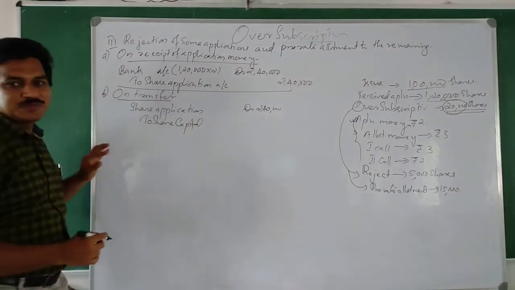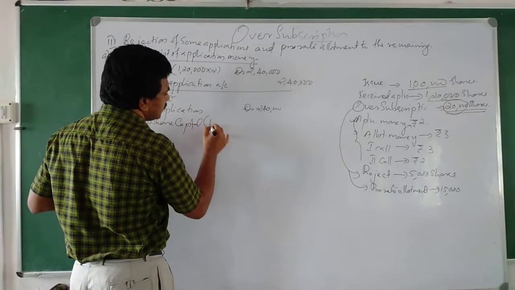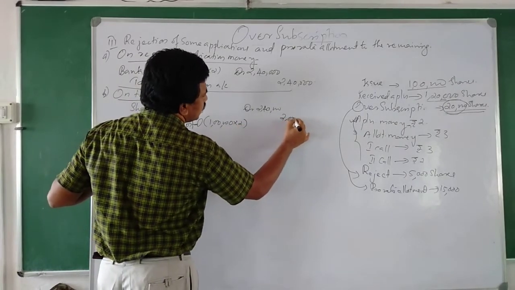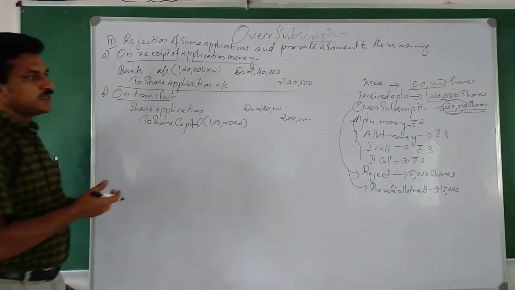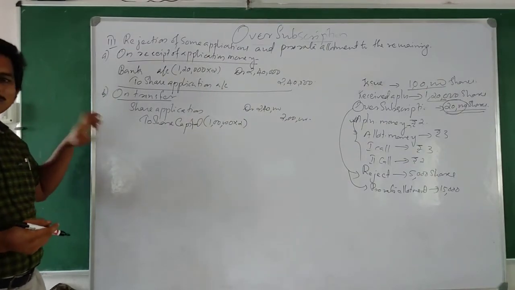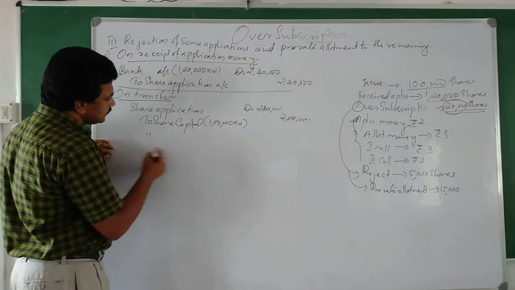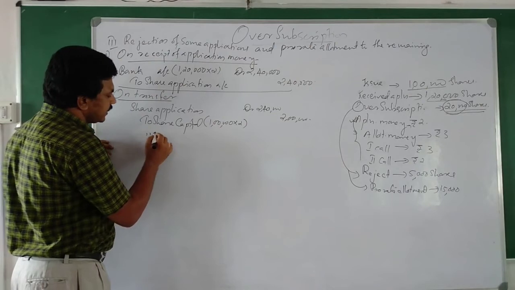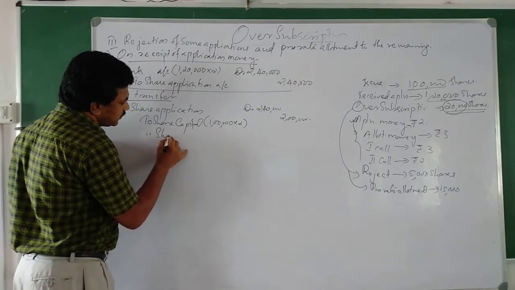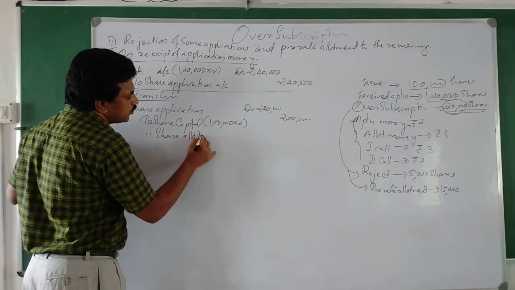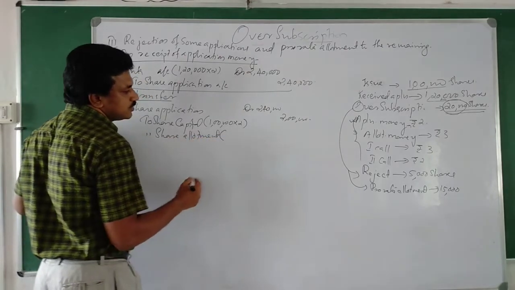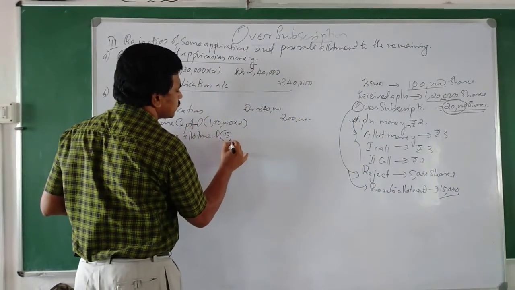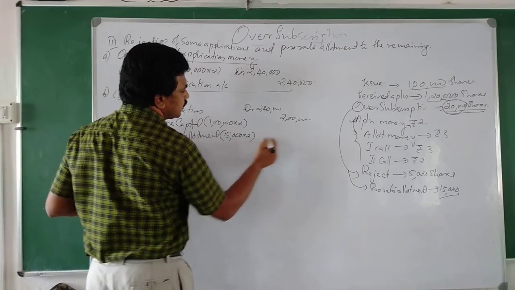How much will be transferred? 1 lakh shares, that means 1 lakh into 2, 2 lakh rupees will be transferred to capital. So remaining how much? 40,000 is extra. Some are rejected, some are pro rata, so we write to share allotment. Pro rata means it will be transferred to share allotment. How many shares are transferring? 15,000 shares, so 15,000 into 2, that is 30,000.